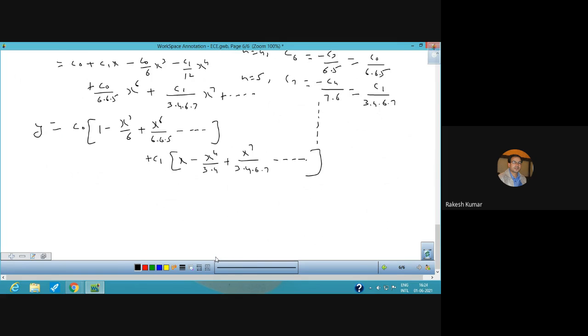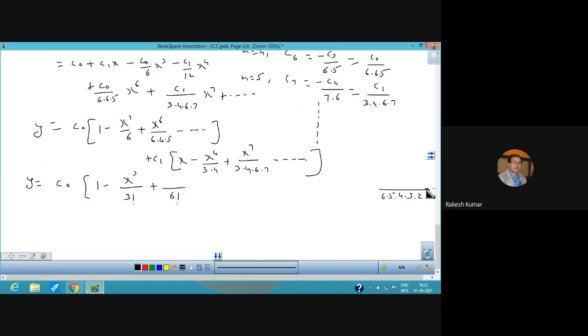Now try to write it in a more symmetrical manner. So C naught times 1 minus x cube upon 6 can be written as 3 factorial, plus here you will have 3 factorial. You just try to make symmetry, and this is 6 into 5, 6 into 5. Now what do we require for making it a 6 factorial? 6 factorial is 6 5 4 3 2.